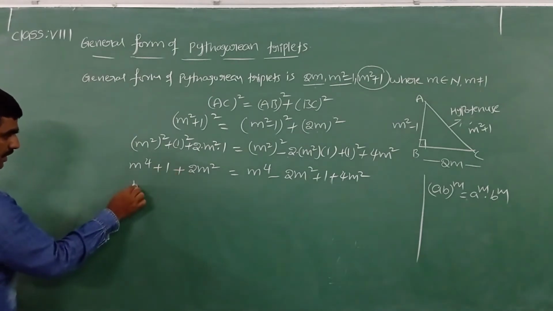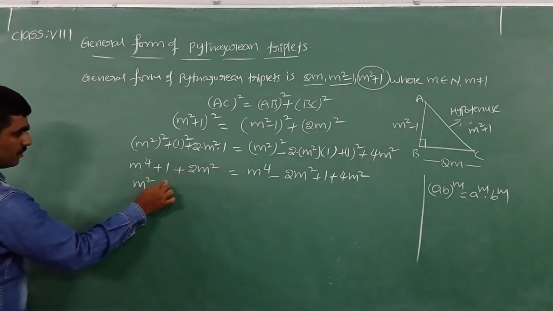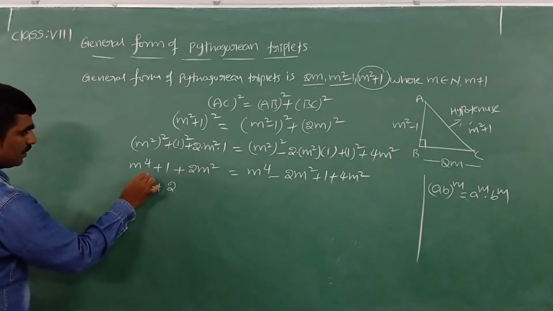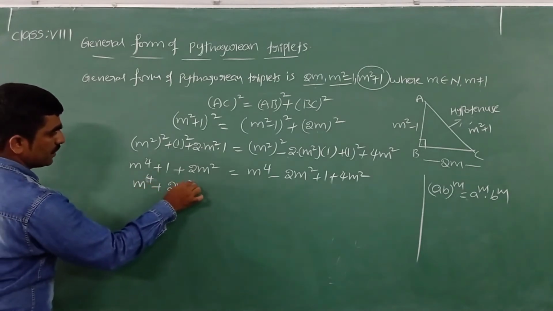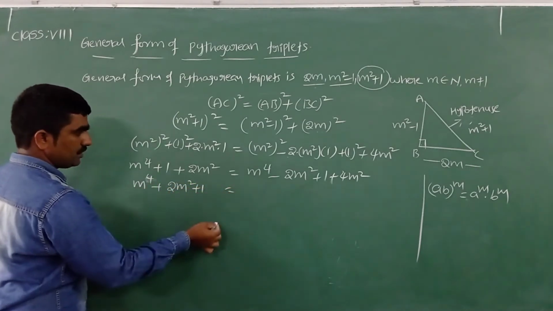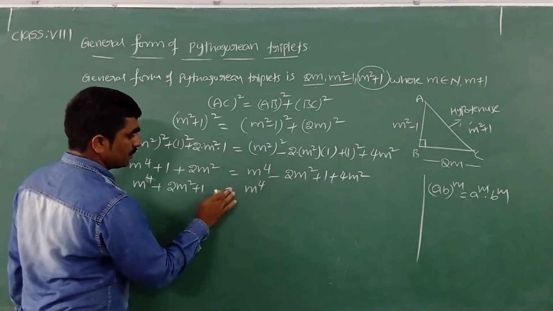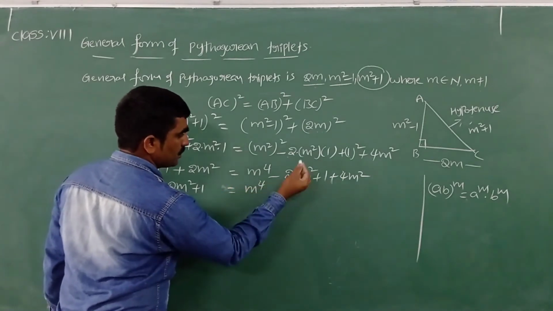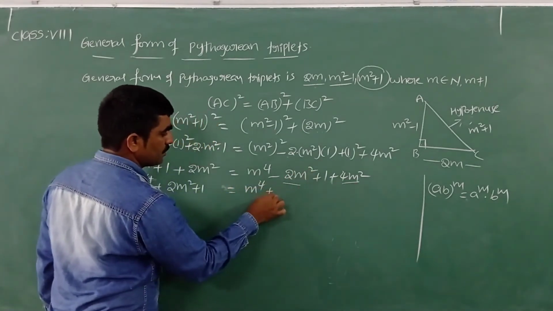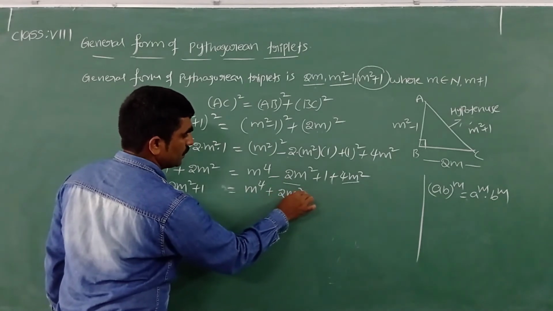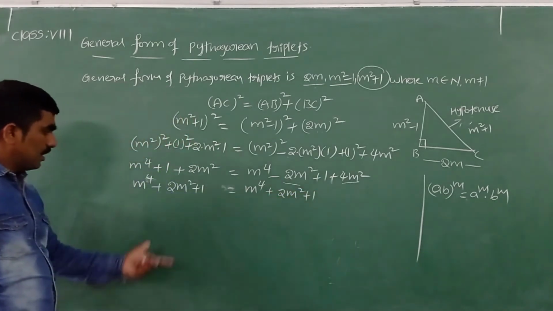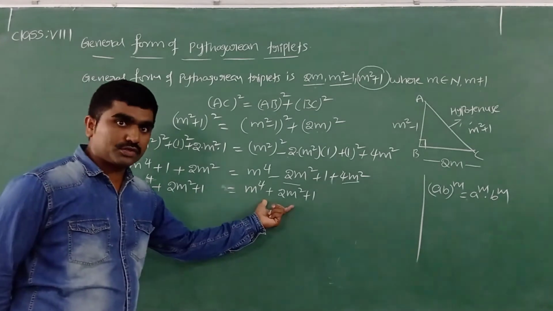Any like terms? On the LHS, no like terms. We will write in order: m power 4 plus 2m square plus 1. Here I can see m power 4 minus 2m square plus 4m square, both are like terms, so we write plus 2m square plus 1. Yes, now we can see both LHS and RHS are equal.